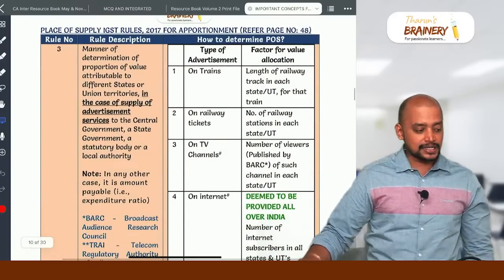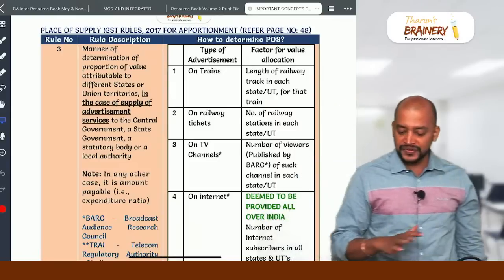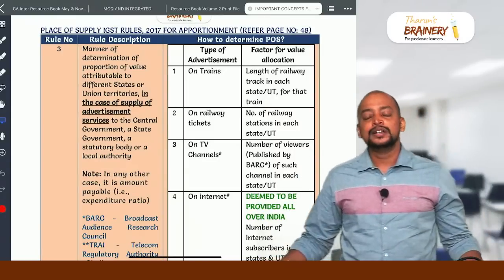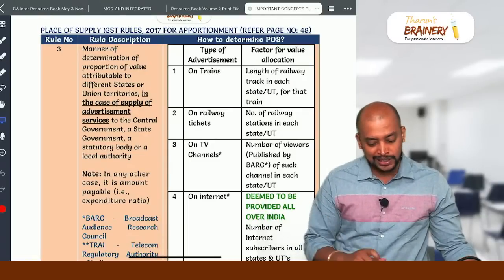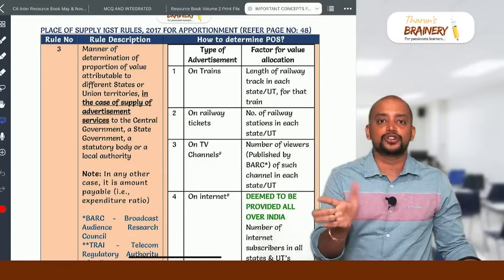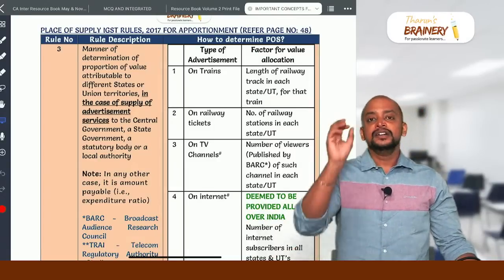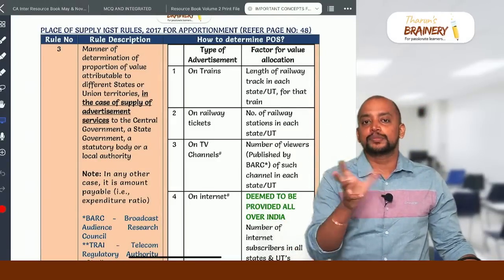Then the next concept that we have is place of supply, IGST rules. The IGST rules are also quite long. They have not tested much about it. They can be testing the basis of apportionment. Mainly in IGST rules we have first the situation, and the value needs to be apportioned on some basis.